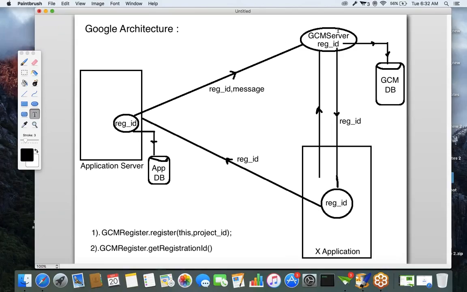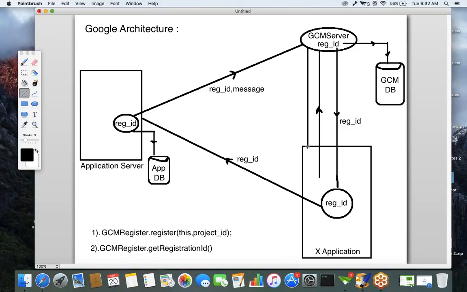The GCM server receives them, and GCM server knows whose device is configured with this registration ID.